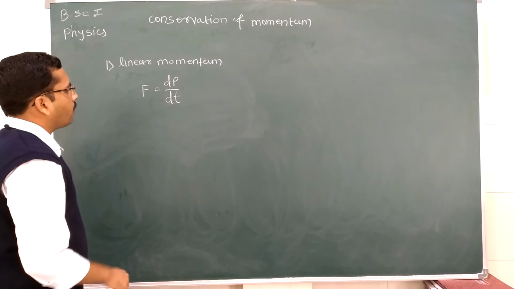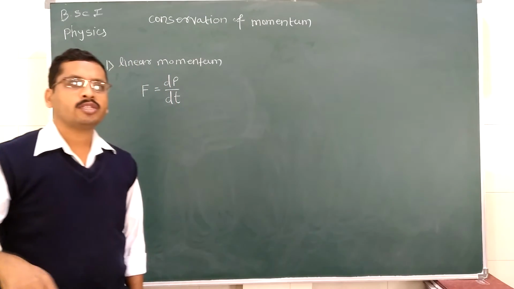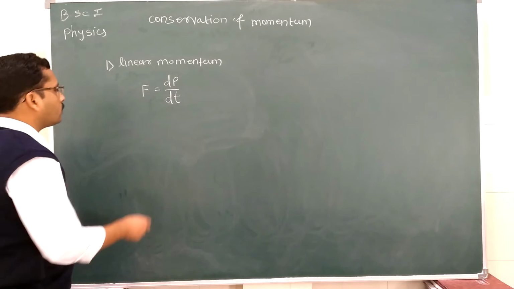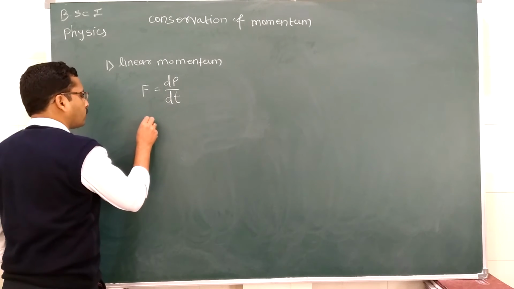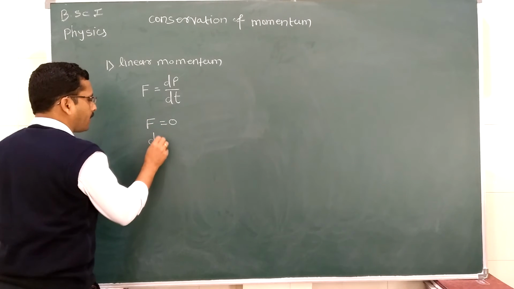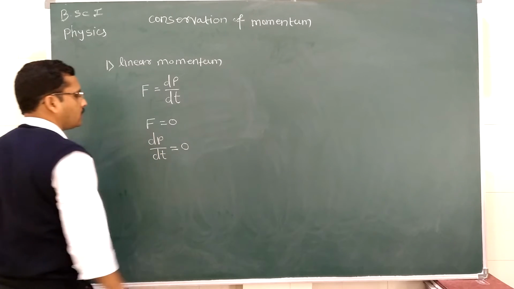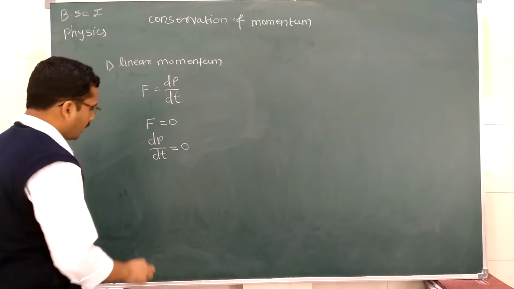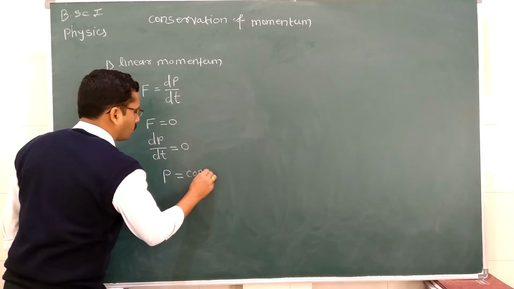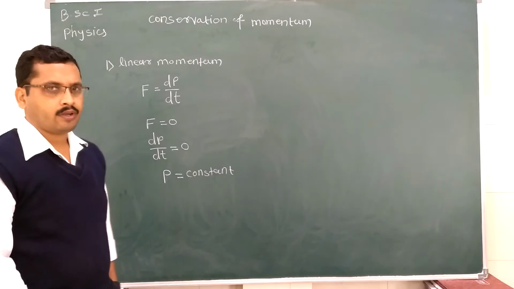What is force? Force is equal to the rate of change of linear momentum with respect to time. In the case of conservation of momentum, if there is no external force, we can write F is equal to 0. So dp by dt, the rate of change of momentum, is equal to 0. It means this momentum P is equal to constant. What is P? P is nothing but the linear momentum.